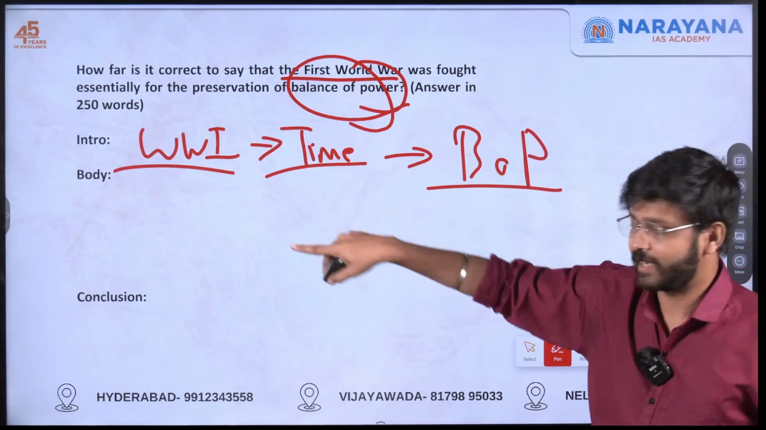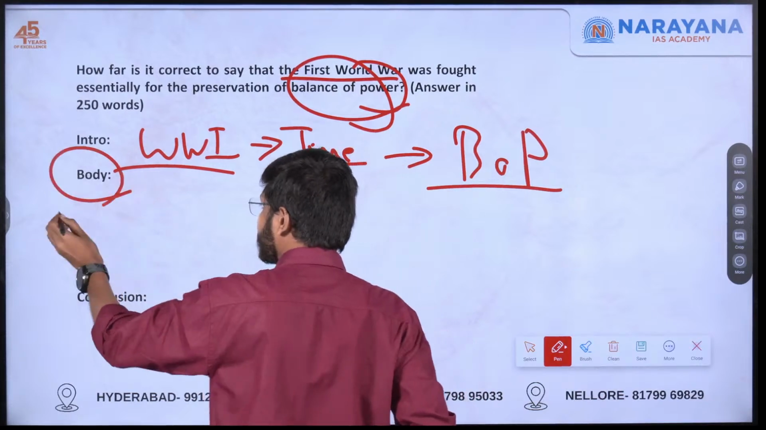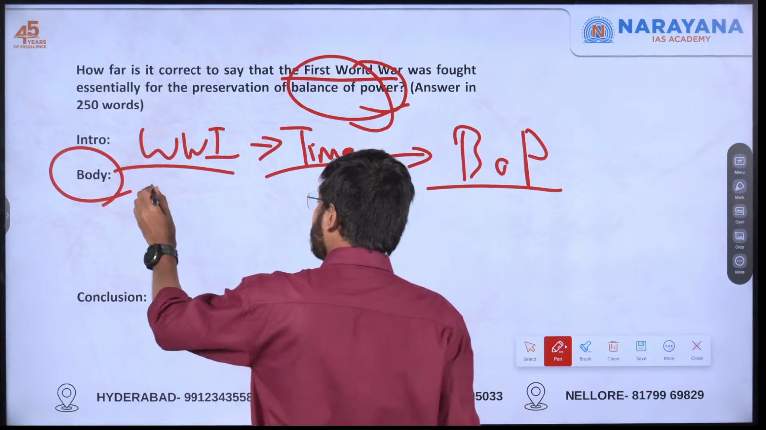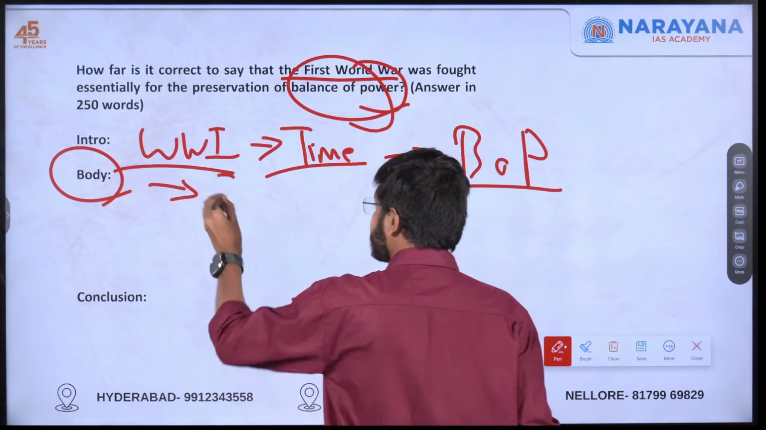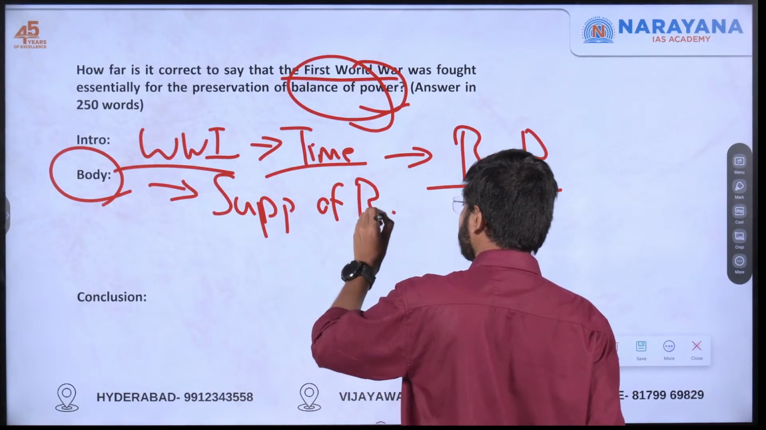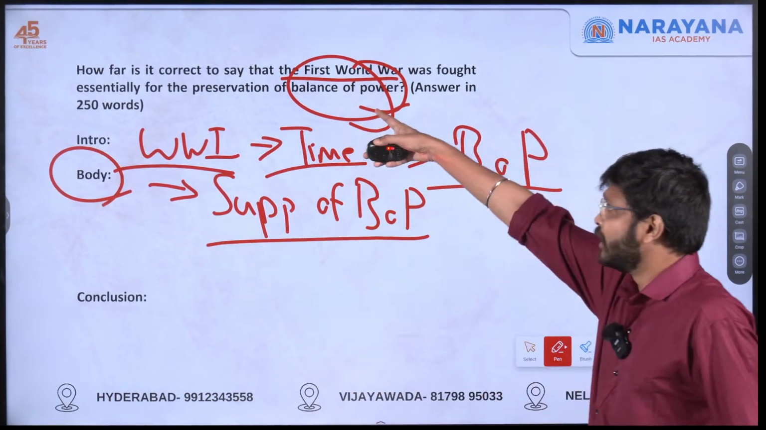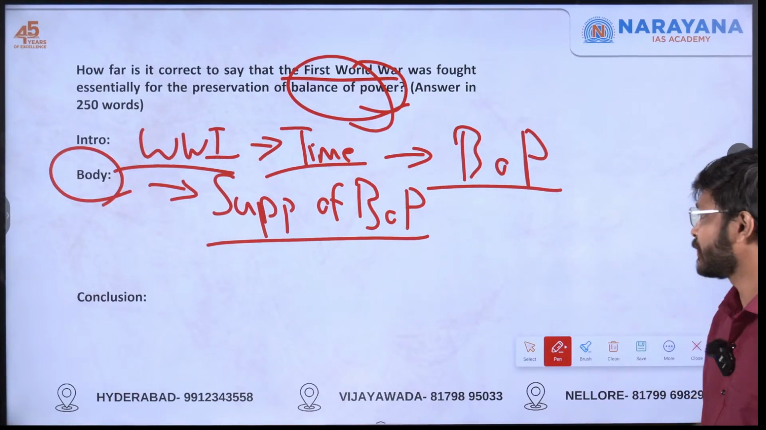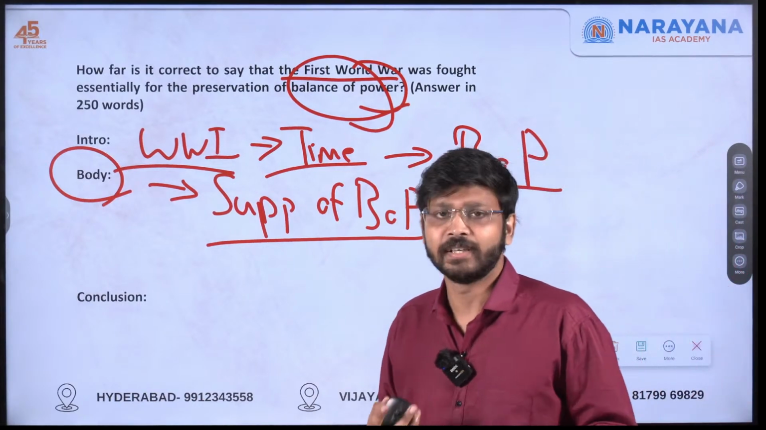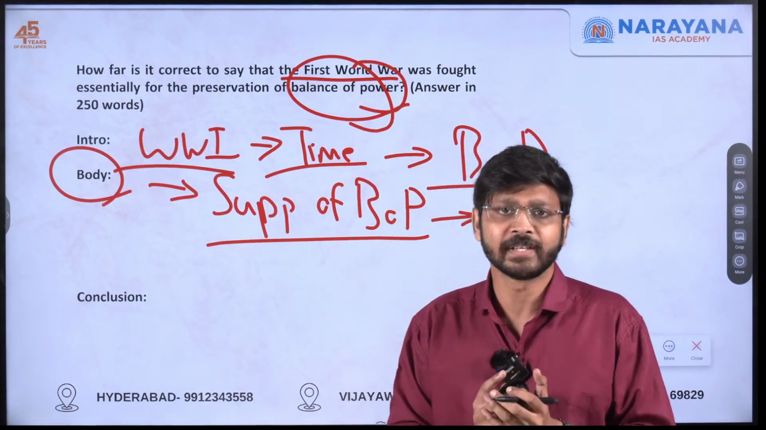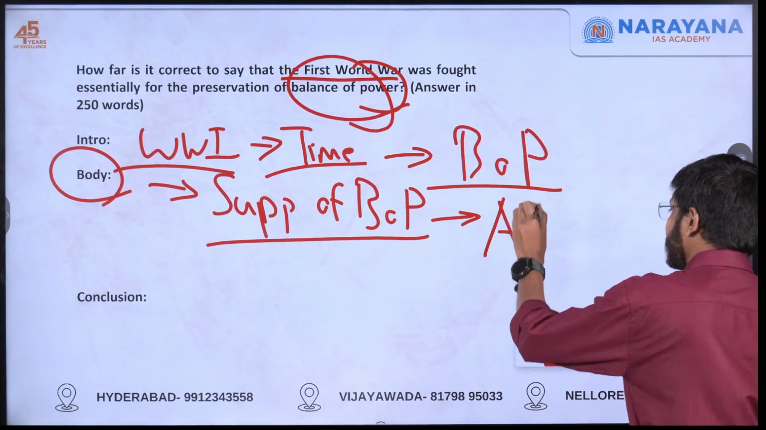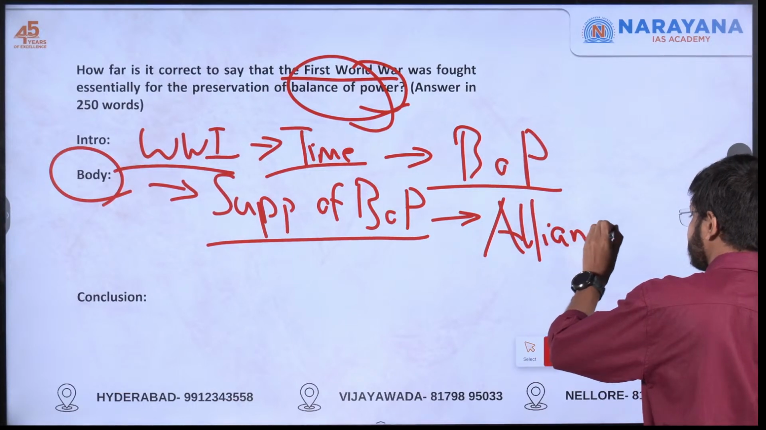Now you have to take a stand. It's completely up to you to decide which stand you are actually taking. But if I am taking the stand, I will be mentioning topics in support of balance of power. How was it fought for balance of power? Because Germany wanted to dominate, so countries were forming alliances. So it will be included in this alliances.